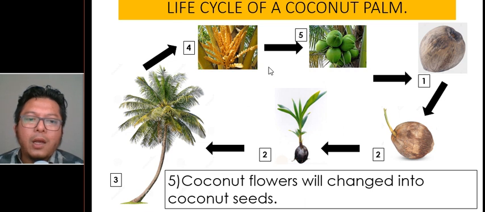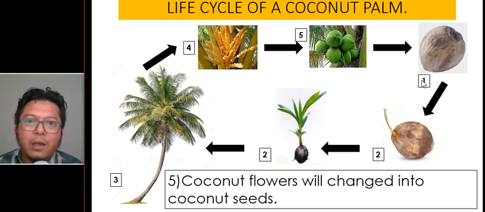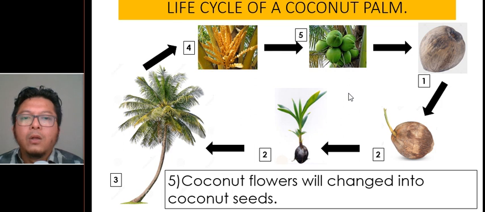This one, and in turn, when it grows matured, grows old, it will become coconut or coconut seed one more time. This is the life cycle of a coconut palm, again and again and again. The same things happen, keep repeating itself. So it's called a cycle, this life cycle of the coconut palm.